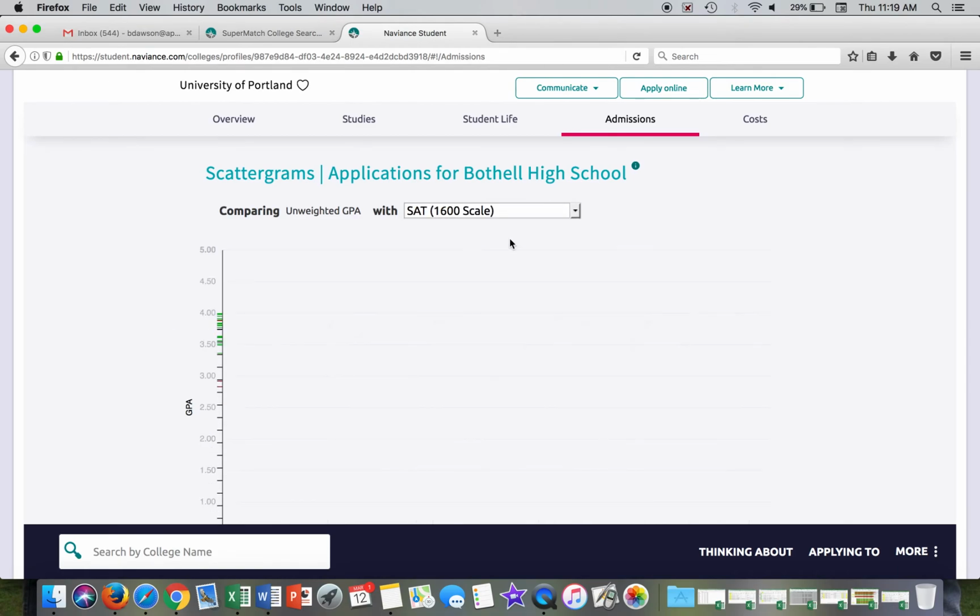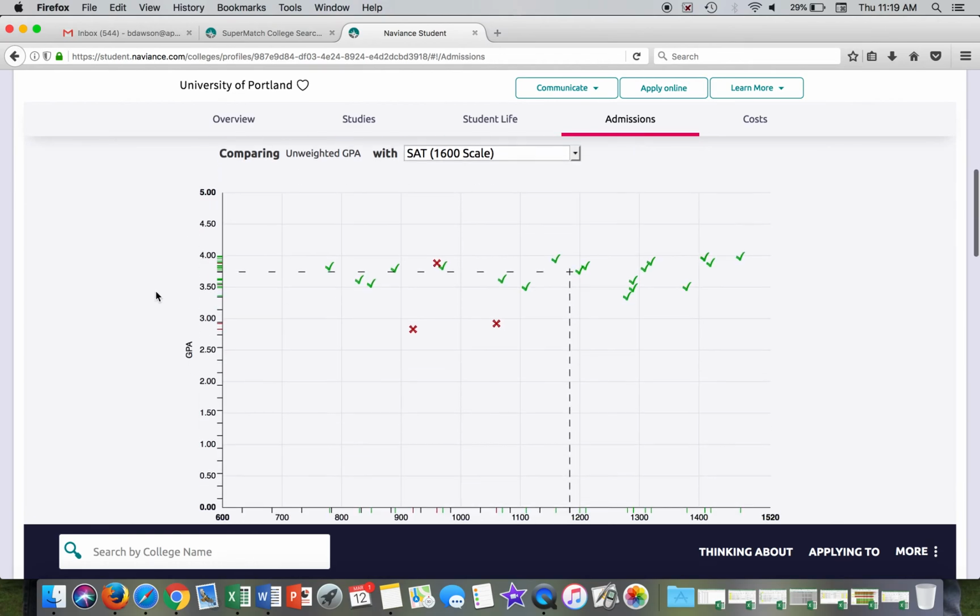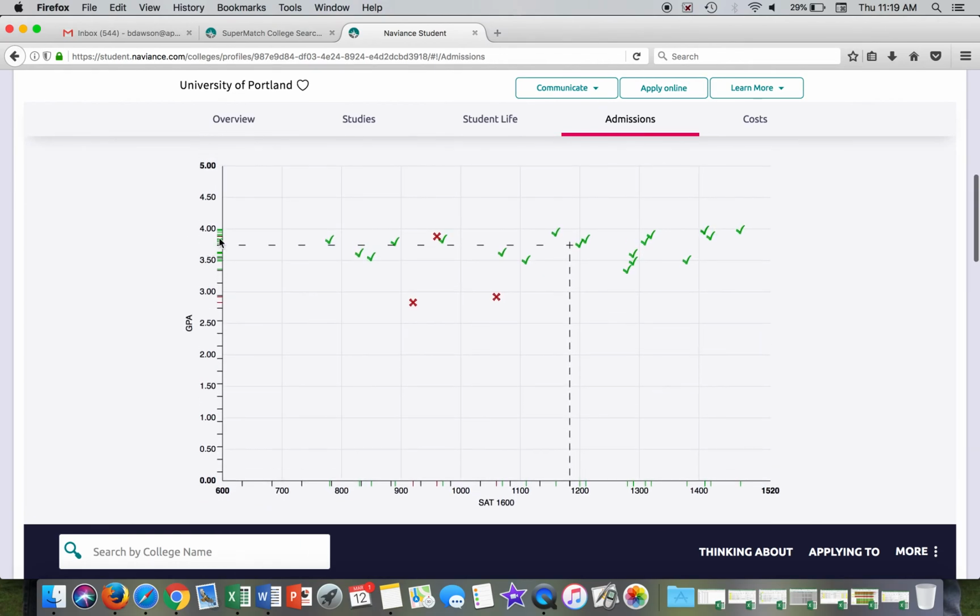I typically start with SAT, and you can see on the left side here you've got the GPA axis. Students who got in are the green check marks. Students who were denied are the red X. You can see what their GPA and their test scores were. Down the bottom it's got the SAT score axis. You can kind of see the average. So the average over the past few years to Portland is 1183, 374.